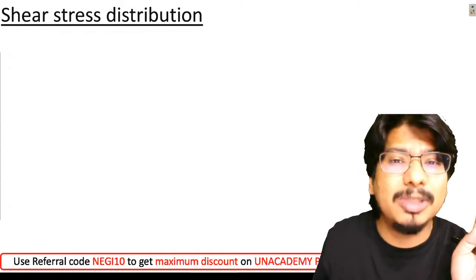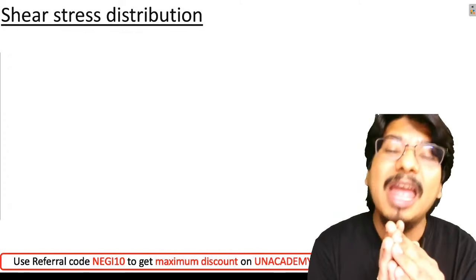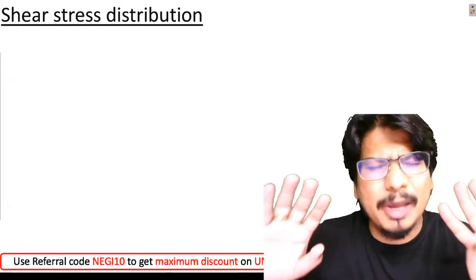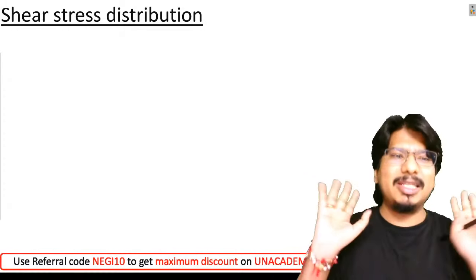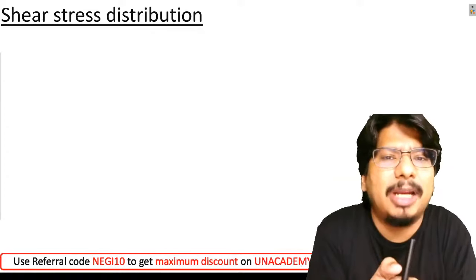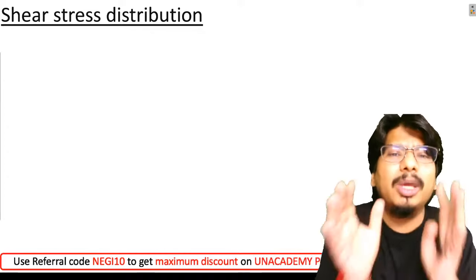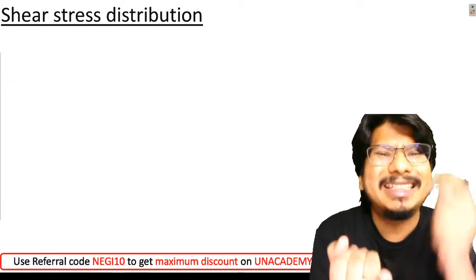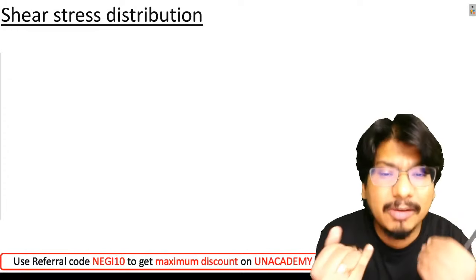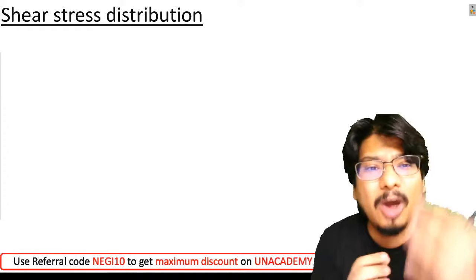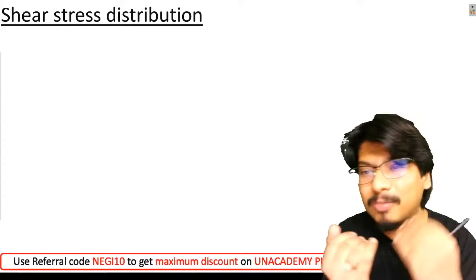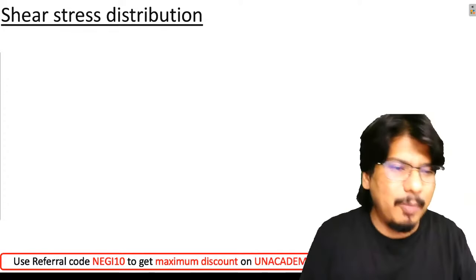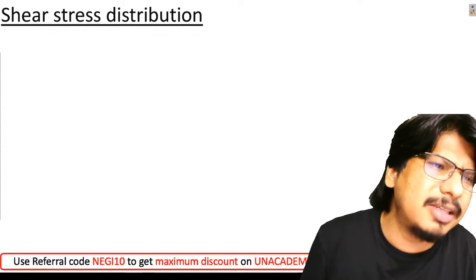Second thing which I want to see is how the velocity will be varying if I'm having Hagen-Poiseuille flow. I hope everyone is clear. What is today's agenda, beta? Today we are going to see what will be the shear stress distribution, how the shear will be varying from center line to the wall, how the velocity will be varying from center line to the wall. चलो बेटा ध्यान से सुनना बेटा.